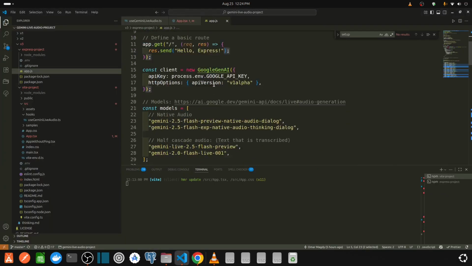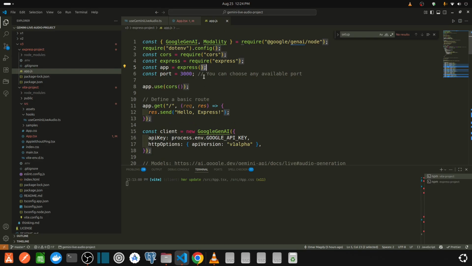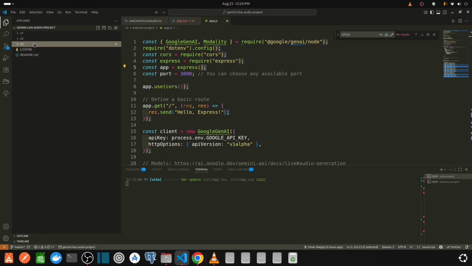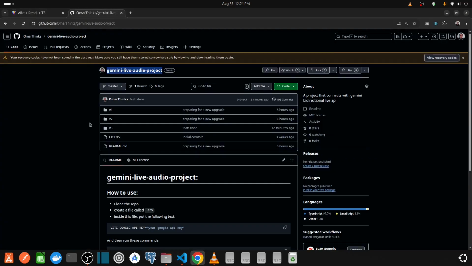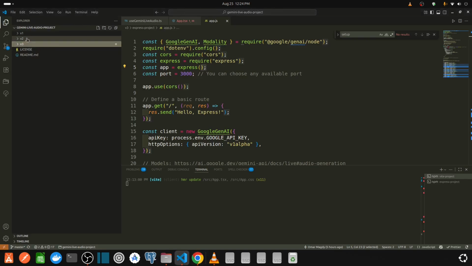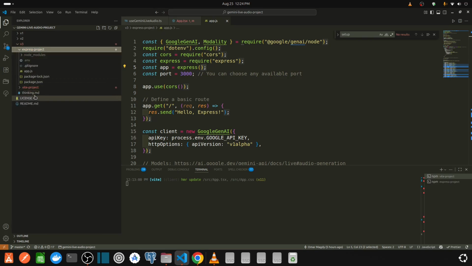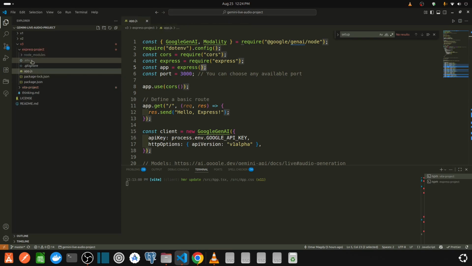So let me explain to you everything about this project. When you go to the repository, you will see three folders: v1, v2, v3. v3 contains two folders: Express project, that is the back end, and v project, that is the front end. The back end has two important files: app.js and .env.